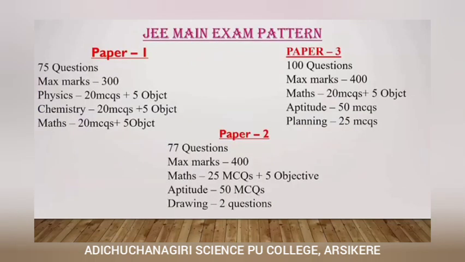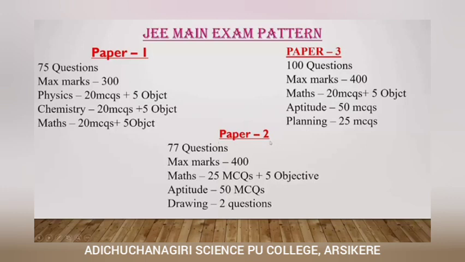Then the JEE Main exam pattern. Paper 1 has 75 questions. The maximum marks you will get is 300. In that you have 3 subjects: physics, chemistry and mathematics. For each subject you will get 20 multiple choice questions and 5 objective type questions. So this is all about paper 1.